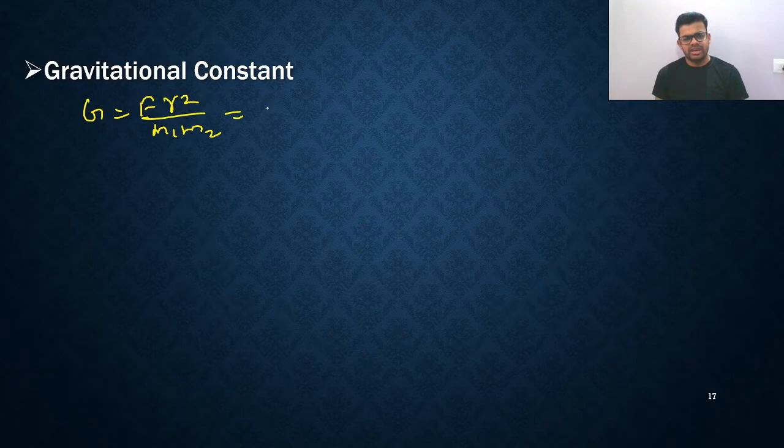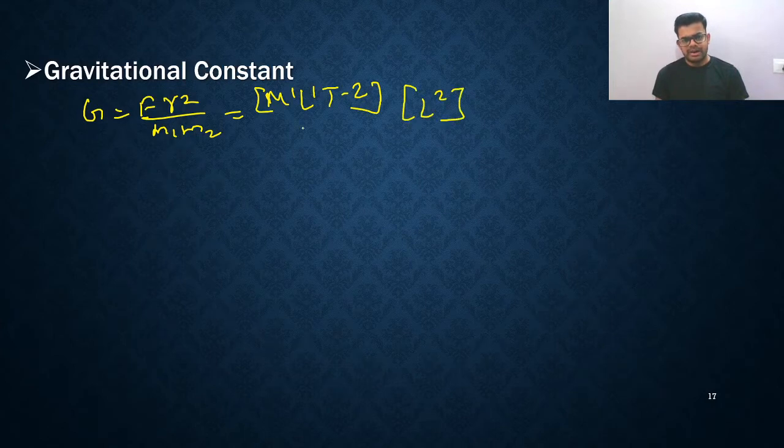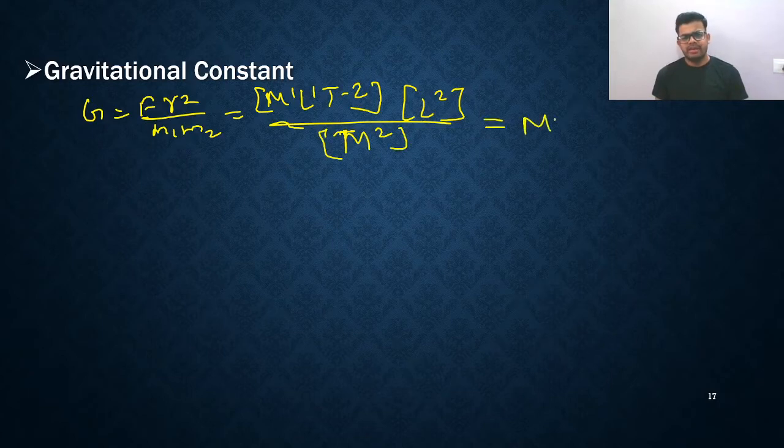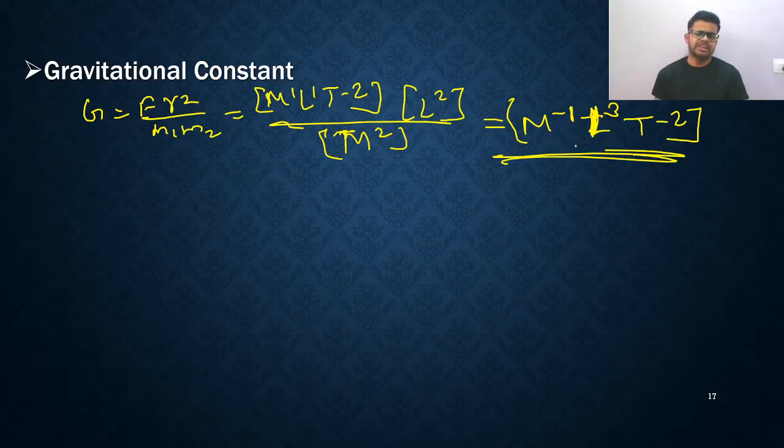You can say it is M1 L1 T minus 2 into L2 divided by M raised to 2. Let us simplify it. You will get M raised to minus 1, L raised to 3 and T raised to minus 2. This is the answer. All of you can get it easily.